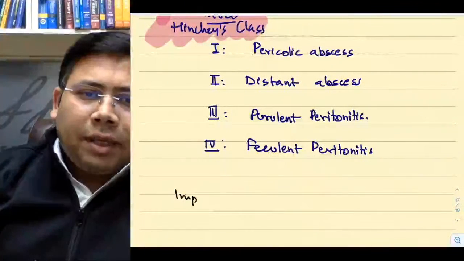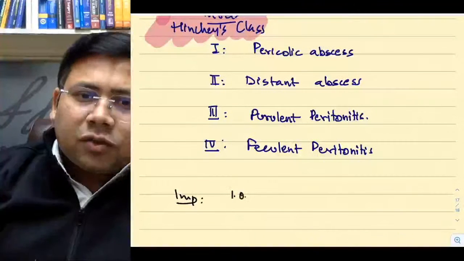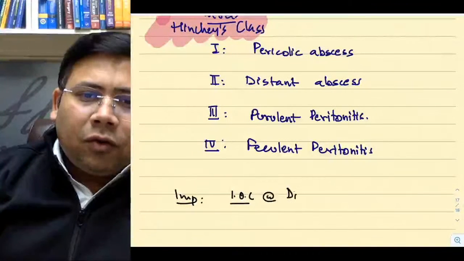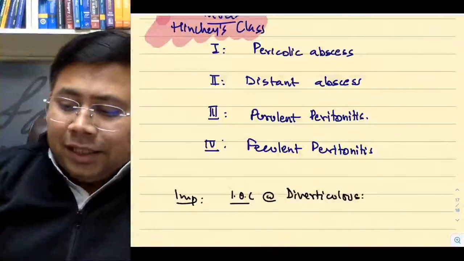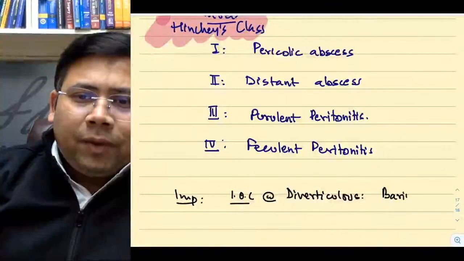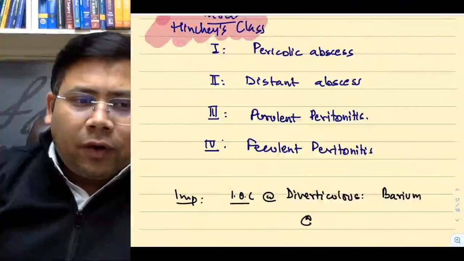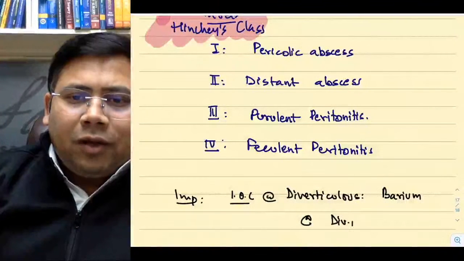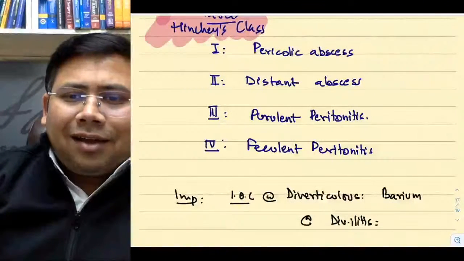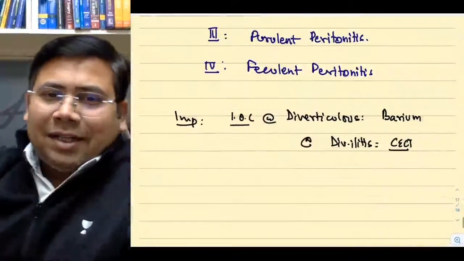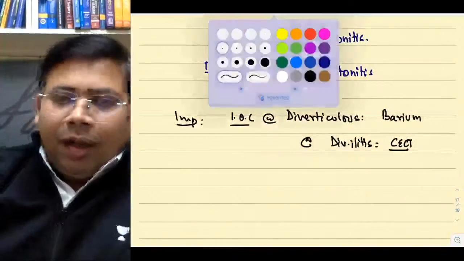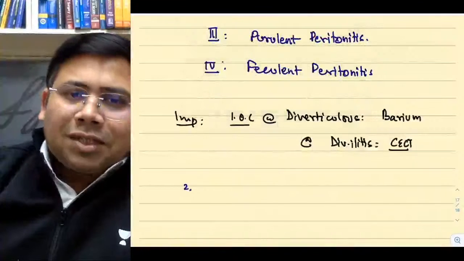Remember, important is investigation of choice for diverticulosis. For diverticulosis it is not a CT, it's a barium. But investigation of choice for diverticulitis, answer is a CECT, not a barium. Again, let us quickly move to the second complication.